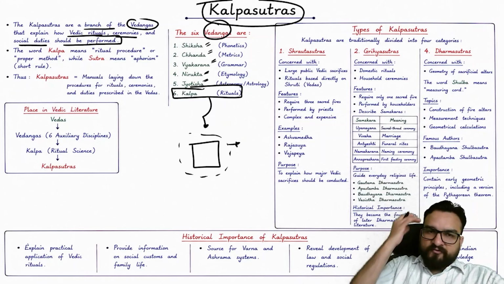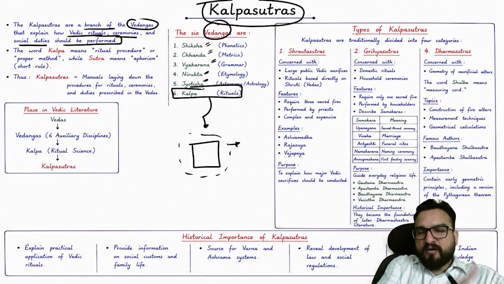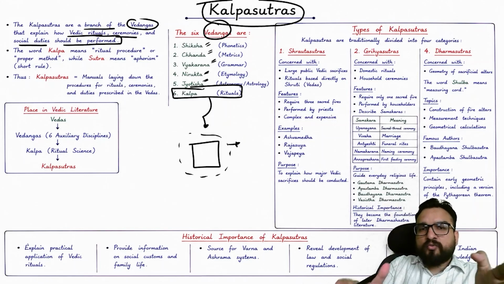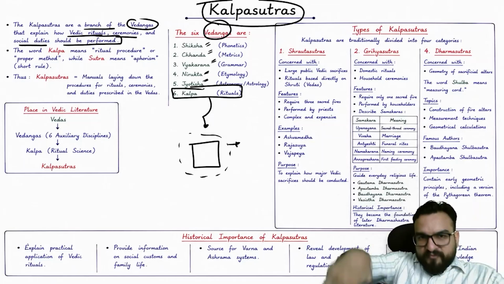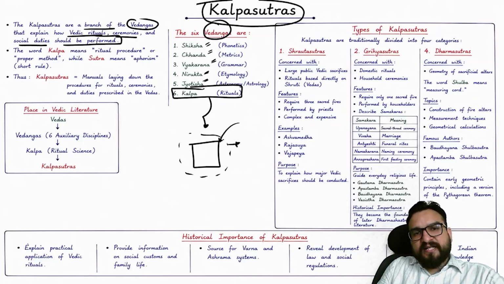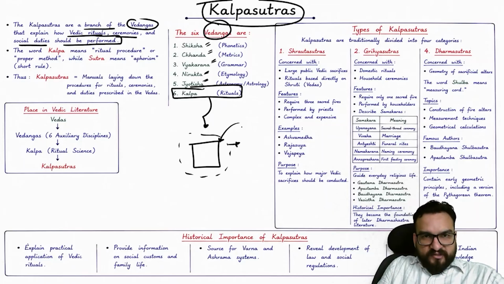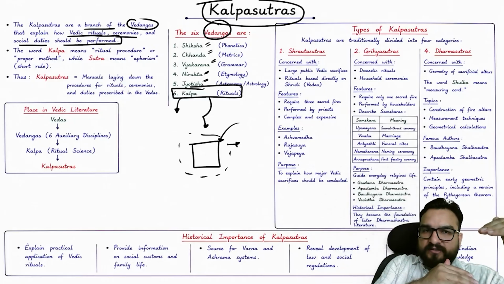Like if you are from a Hindu family, and you have done Havan, then you are meant to do a certain thing at a certain point of time in a certain type of space, right? And that is basically told by your priest, right? So where are they getting this information from? This information is very old, that has been there in Kalpa and taught to the students under the Kalpa discipline, right?